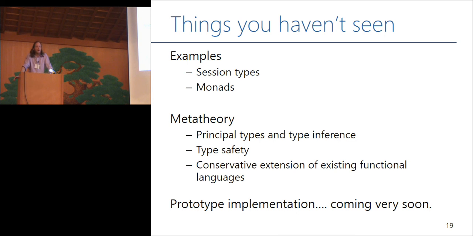I also look at monads. The key thing here is to realize that different monads use their continuations differently, right? State calls its continuation once. So if the state computation has captured something linear, that doesn't cause a problem. The exception monad, on the other hand, may not call its continuation at all. And so the continuation in that case had best not capture something linear.